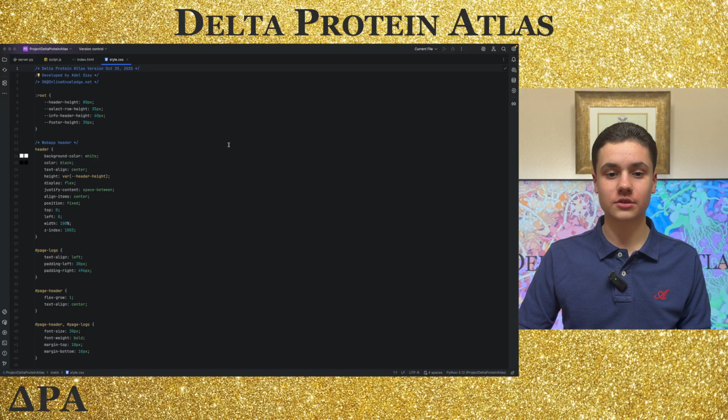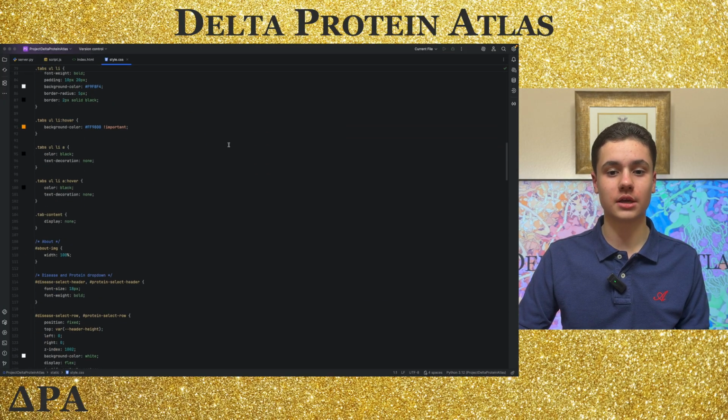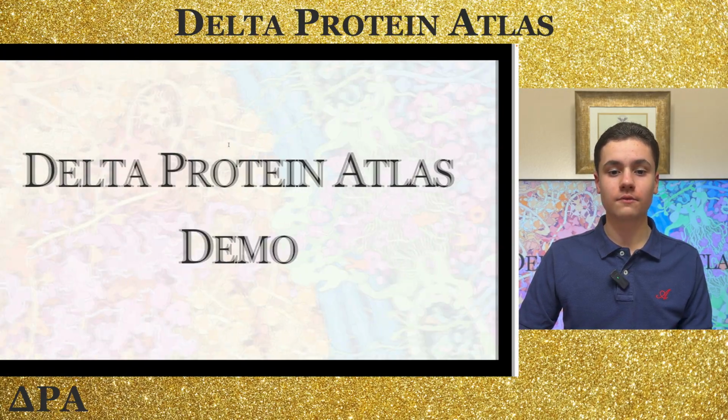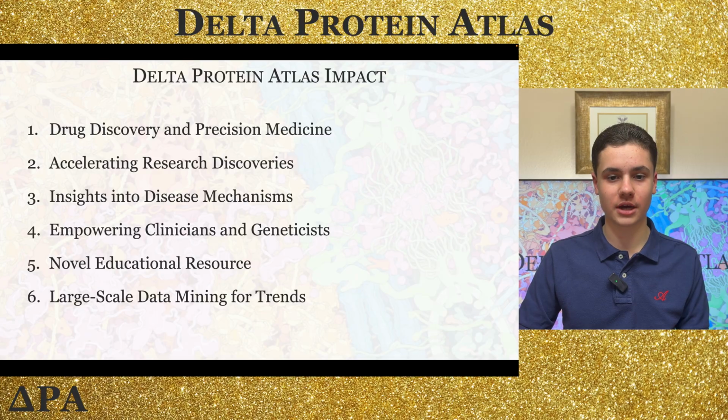In style.css, the formatting of the website is curated to display all of the web app's information in an aesthetic and accessible manner. Finally, Delta Protein Atlas can have huge impacts in several fields.